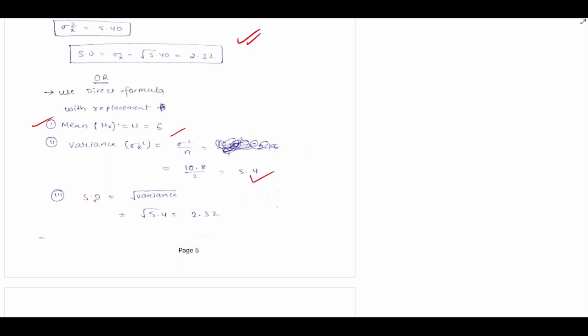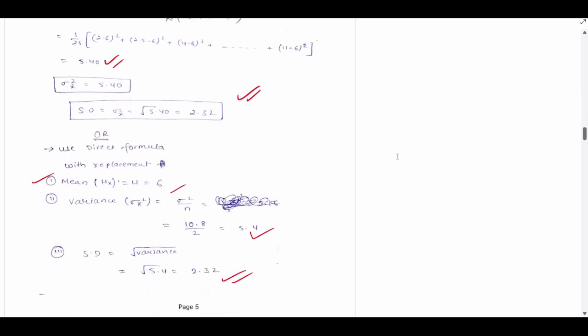Now the third question is standard deviation, and standard deviation is the square root of variance. So the square root of 5.4 is 2.32. This is with replacement. With replacement means we can take any one, like 2, 2, 2, 3, 3, 2, 1, 3, with replacement.